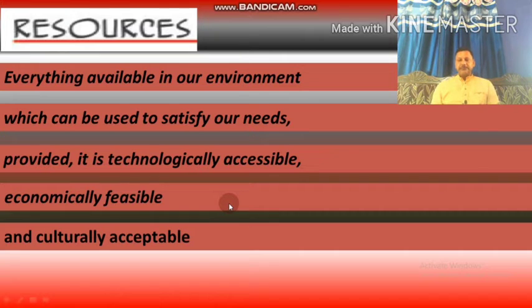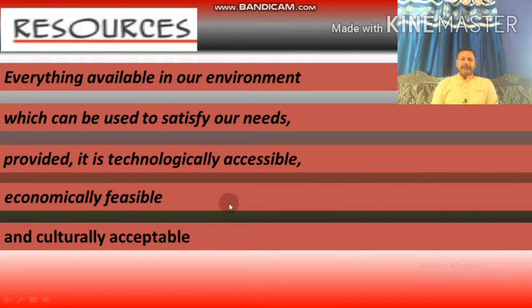Culturally acceptable means, suppose that a very good life-saving drug could be made from human blood. So a person could apply that I need to open up a human slaughterhouse. Whether the society will allow it, whether our culture or society will accept or give permission to anybody for such a thing? Of course not, because it is not culturally acceptable. So it should be culturally acceptable also.